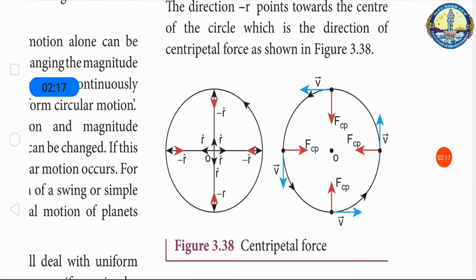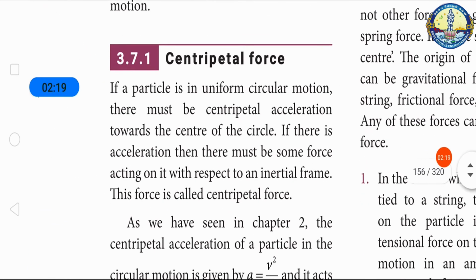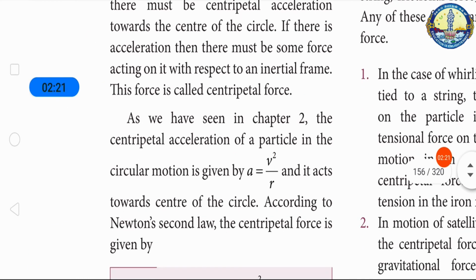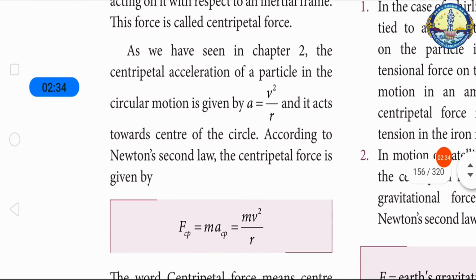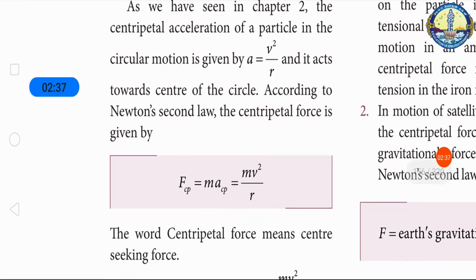We know that the acceleration in circular motion is a = v²/r. Here v is the velocity and r is the position vector. So this acceleration is towards the center of the circle. According to Newton's law, the centripetal force is given by F_cp = ma. We know that a = v²/r, so we can write the centripetal force F = mv²/r.